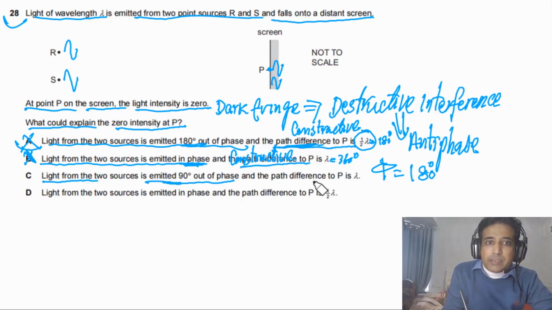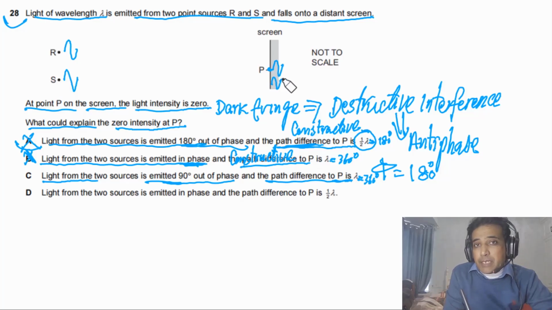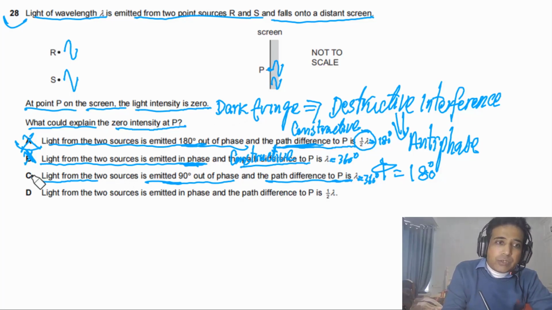For part C, it is given to us light from the two sources is emitted 90 degrees out of phase and path difference to P is lambda. So here they have phase difference 90 degrees. If path difference is equal to lambda, it means equal to 360 degrees phase difference. So here again phase difference will be 90 degrees. So interference will not be 100% destructive interference. So in this case intensity also will not be equal to 0. So this is also not possible answer.